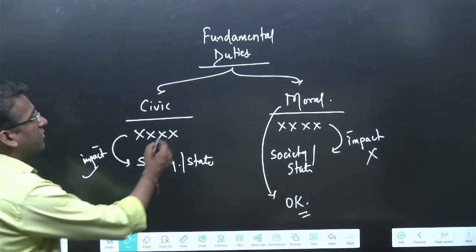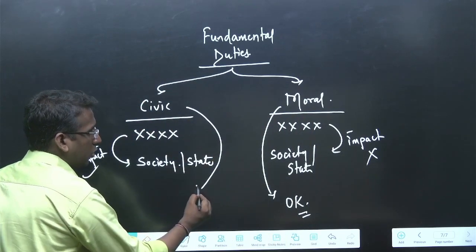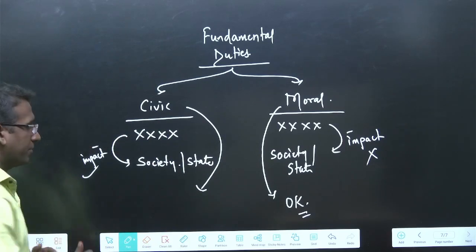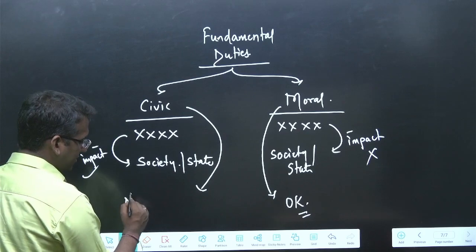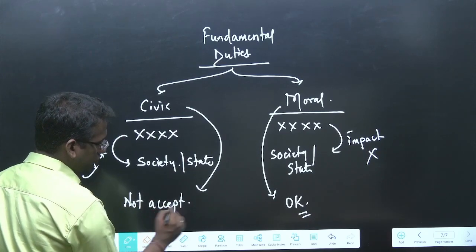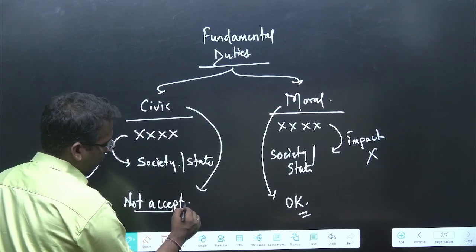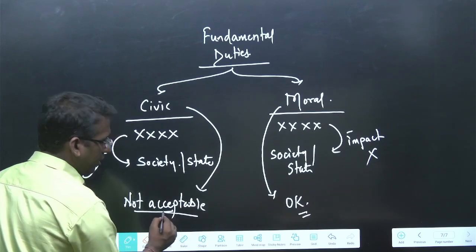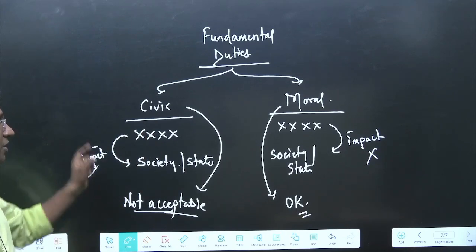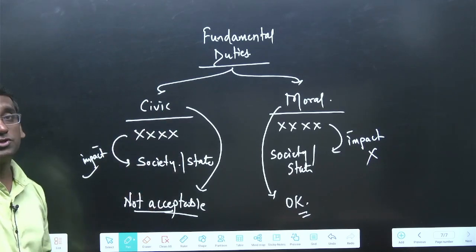But civic duty, if an individual, if the citizen does not perform this particular duty, obviously this is not acceptable, right? Government को ये accept तो नहीं होगा ना, government कैसे accept कर देगी? Because if you will not perform this duty, this is not acceptable. Reason, it is casting a negative impact on the society. So government will make sure that you perform this duty.